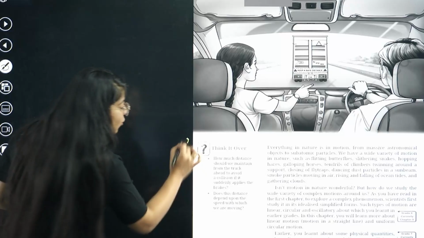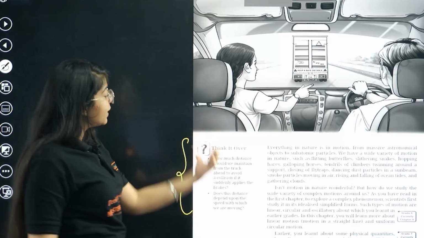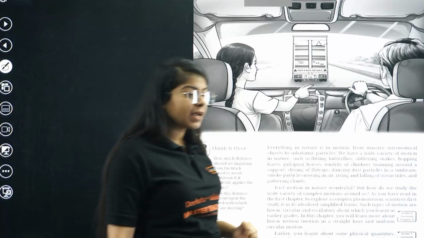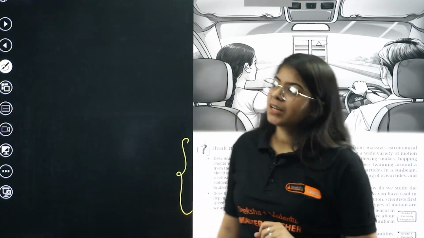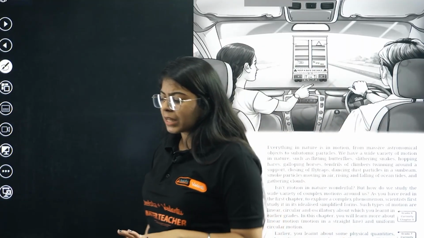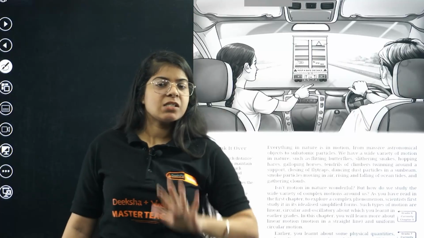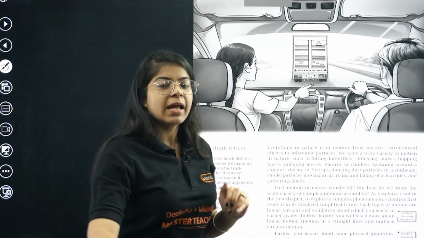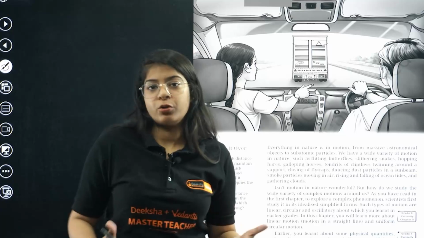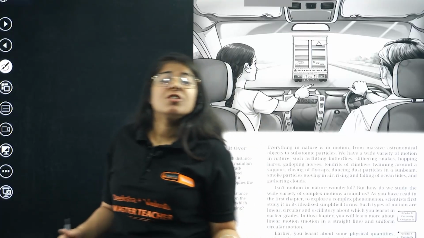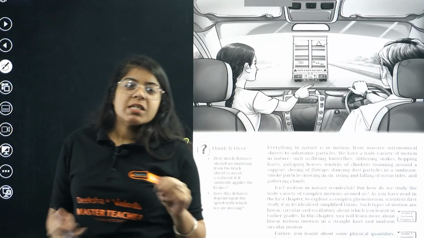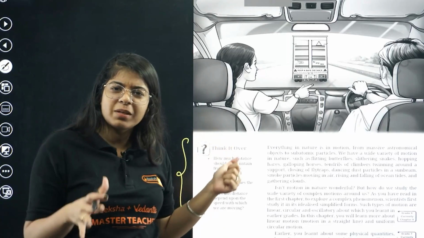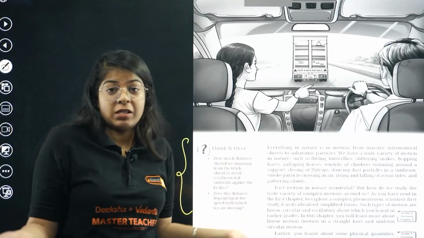So the think-it-over question is: how much distance should we maintain from the truck ahead to avoid a collision if it suddenly applies the brake? Whenever I used to drive, my father would tell me to maintain a distance from the vehicle in front of me, because if it applies a sudden brake, I won't be able to control the vehicle. But how much distance should I keep? What is the criteria? If it's too much distance, the person behind will keep honking in my ears, but if it's too close, I might get hurt.